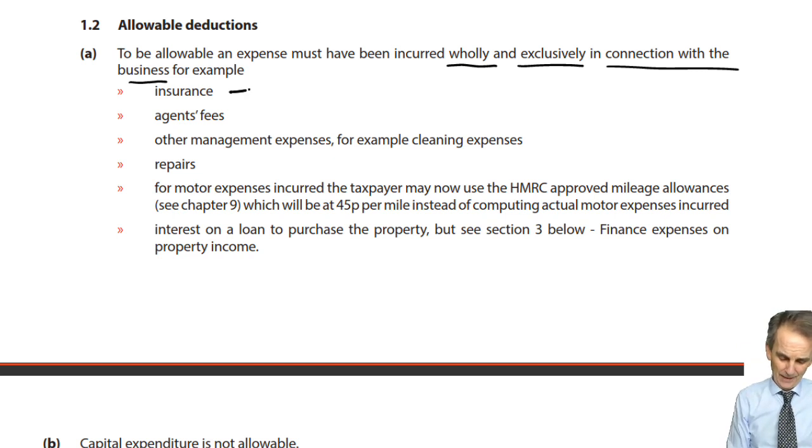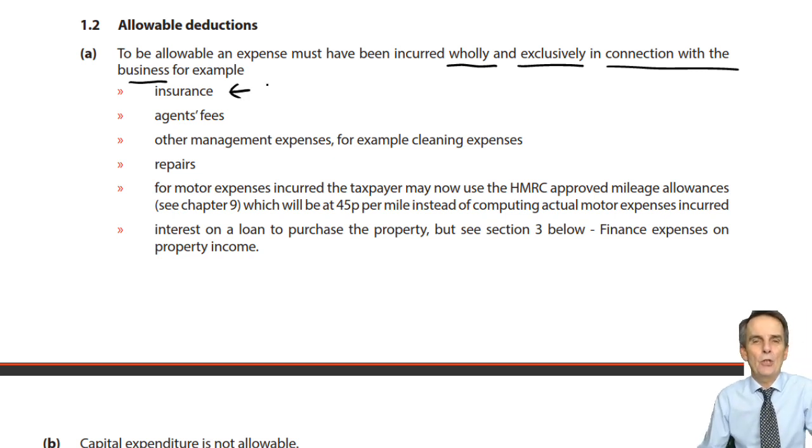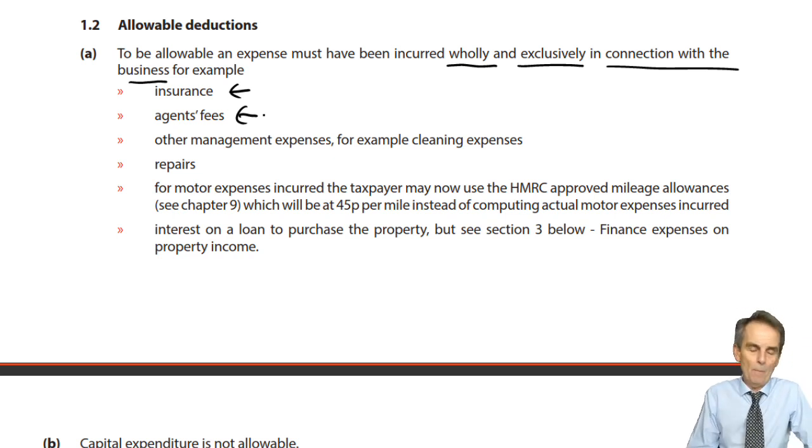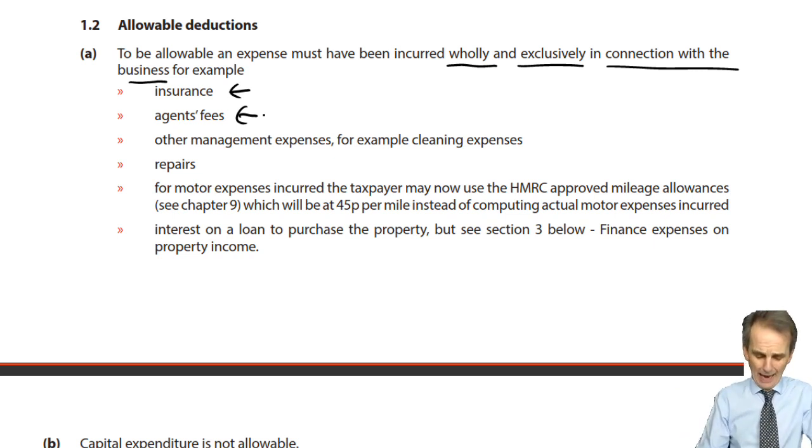Typical ones to see: insurance costs. You're going to insure the property, of course you are. Any such insurance costs, remember now, paid in the tax year, will be allowable deductions. You'll incur agents' fees. Again, rather than managing the property yourself, you may well choose to use a managing agent, and they're going to take a percentage of your rental income that you would receive each month, each quarter, whatever basis period you may have for the collection of the rent. They'll take their 6%, 8%, 10%, whatever it was. That, of course, is an allowable expense that we have incurred.